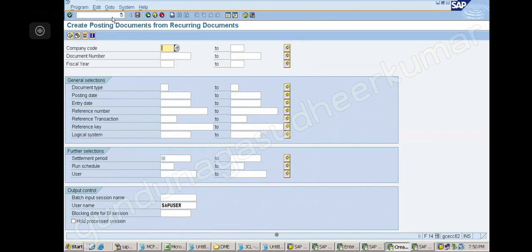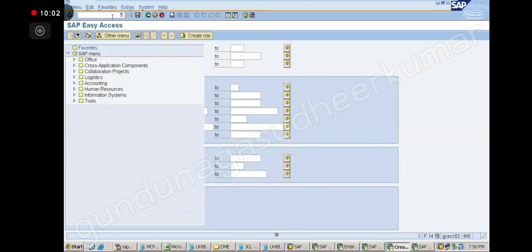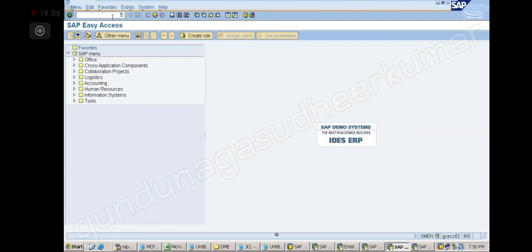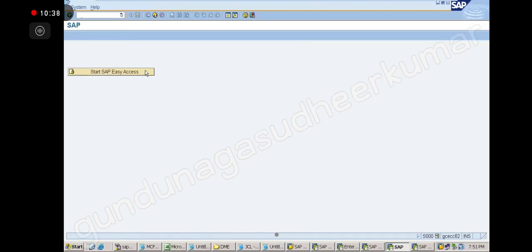Sir, I have done all the steps till date, sir. But I made a mistake, sir, in OBA7, in number range information. In GL accounts, we gave 1 crore like that, sir. I gave 10 lakhs. I mean, the number range is 10 lakhs to 10 lakhs 19,000 something, sir. Does it affect further, causing an error, sir? No, it will not affect. Number ranges you can always change. You can change them anytime. Okay, no need to worry. Okay, sir. Thanks.